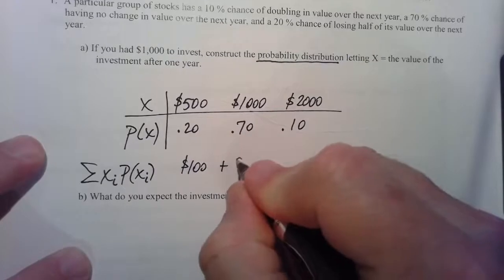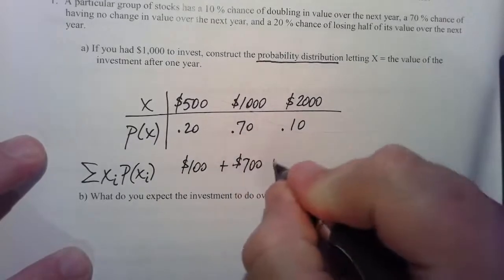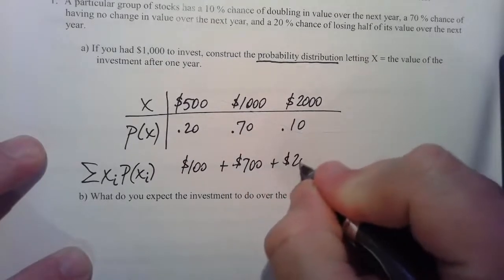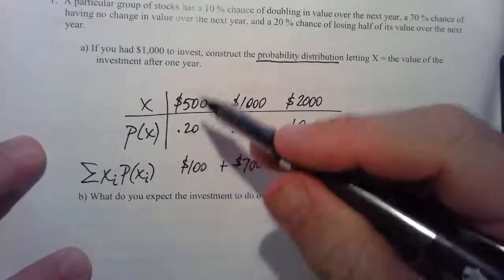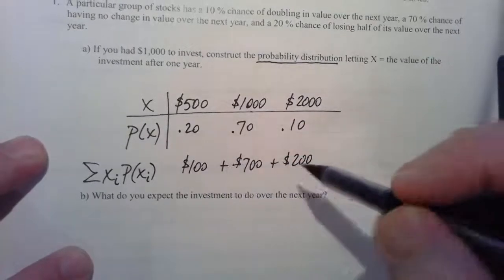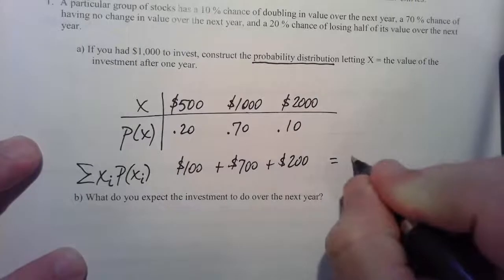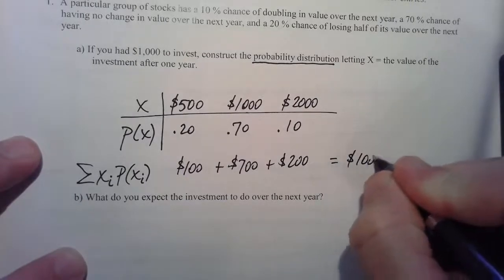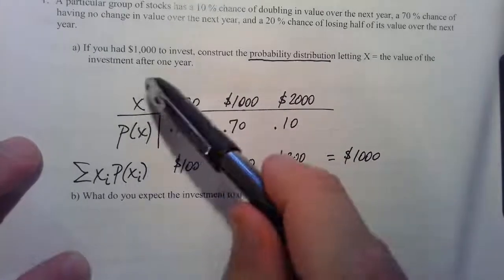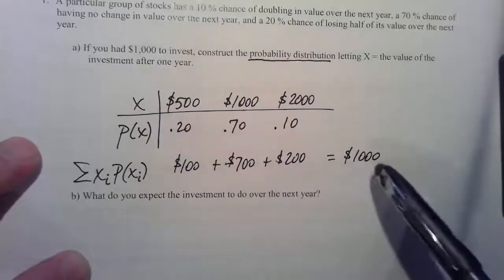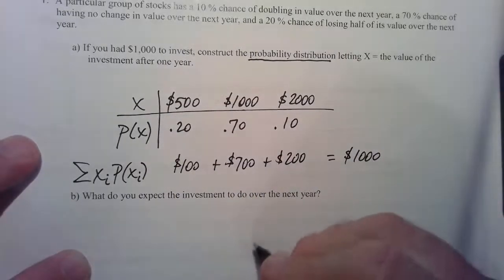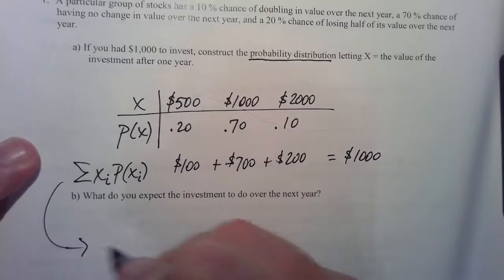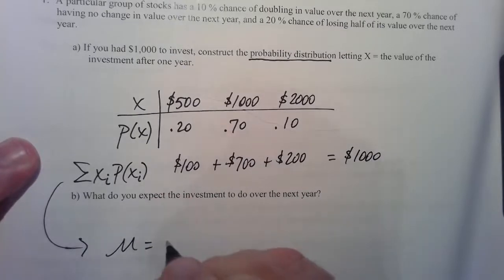Here you get a $700 value, and here it's a $200 value. Just multiplying these and then adding the answers up gets, oh, nice round number. Well, that's what we started with, and at the end of the year we expect the exact same number. So this is actually the work for letter B, 1B.